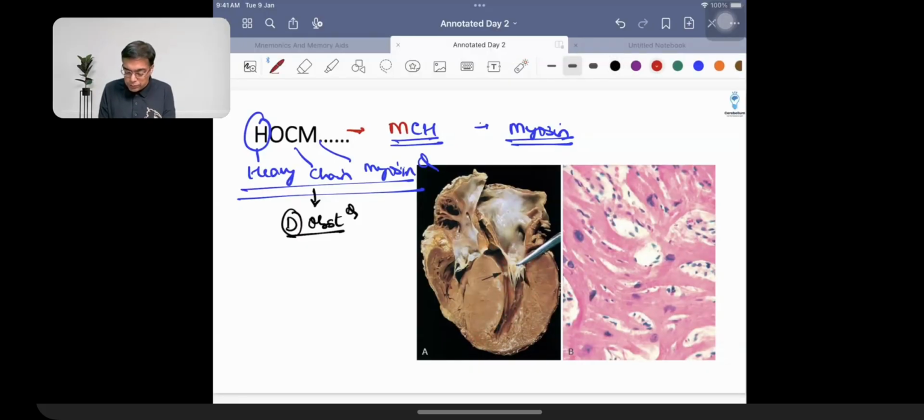The meaning of the word dynamic obstruction is, more is the heart rate, more is the obstruction. And if there is going to be more obstruction, what will happen to the cardiac output? The cardiac output is going to be going down. Now, what is going to be the trouble? When the person is doing exercise, there is more obstruction. If there is more obstruction, then this is what is going to be responsible for problem number one, cardiac output goes down. And second, there is too much of strain on the heart.